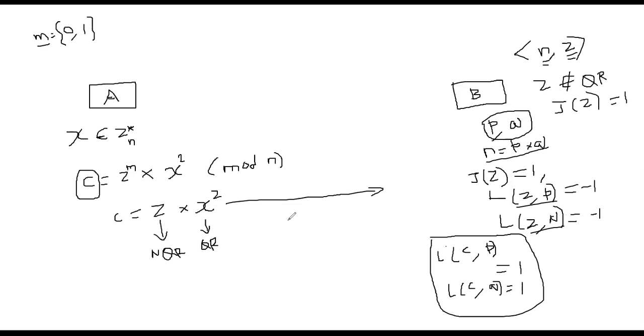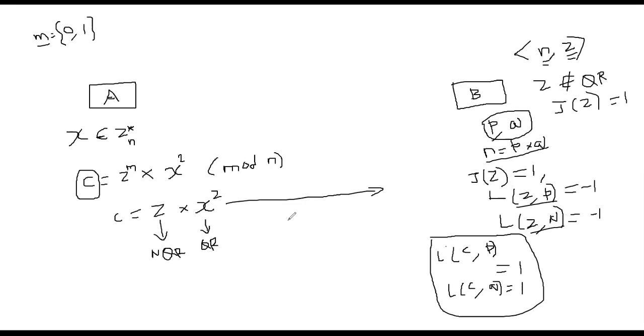On the other hand, Bob can successfully analyze it because he knows P and Q. Therefore, he can conclude that ciphertext C is not a quadratic residue. That means the message M must have been 1. So that's the key idea behind this crypto system.